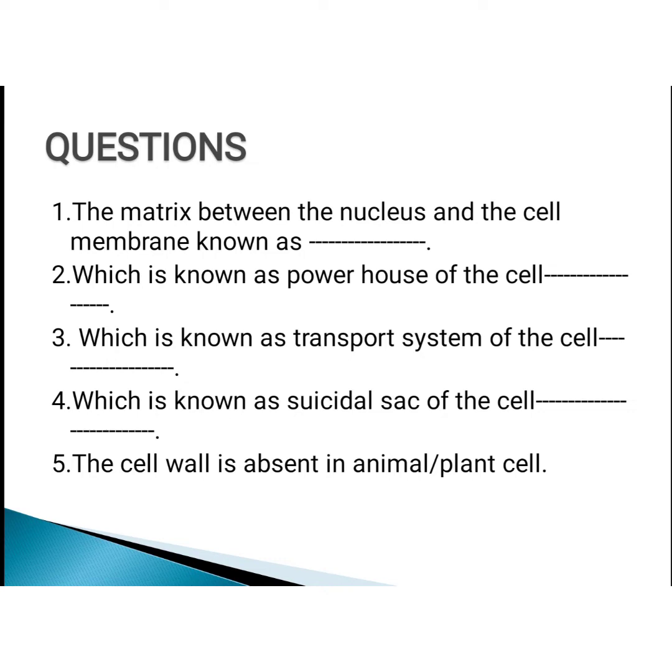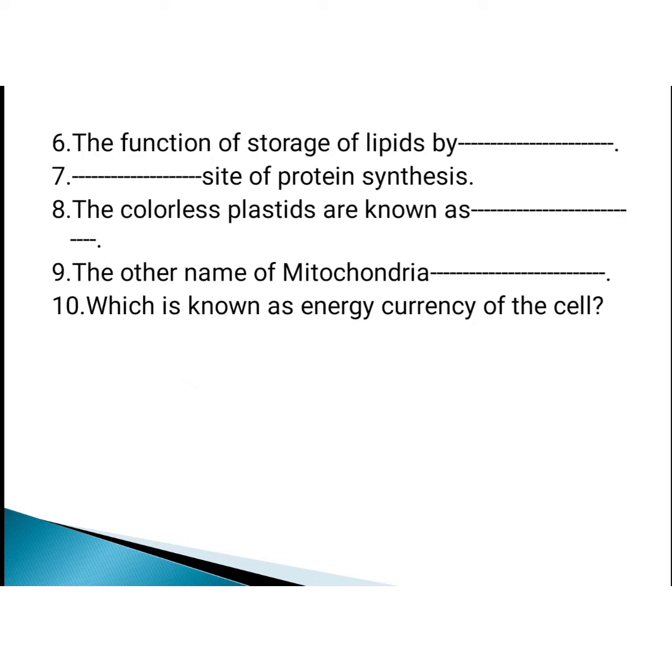Fourth question. Which cell organelle is known as the suicidal sac of the cell? Fifth question. The cell wall is absent in animal or plant cell? I'll give you some time. Write down the answers for these 5 questions. These are very basic questions.